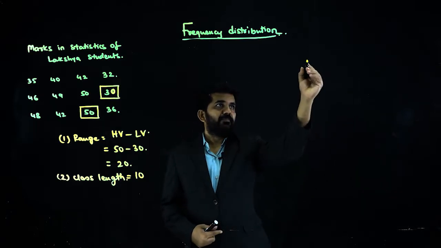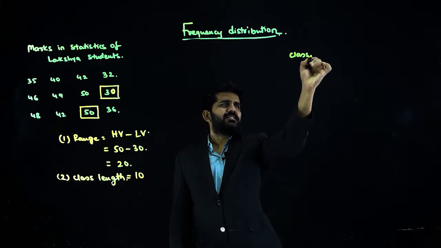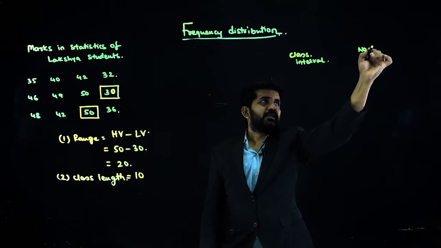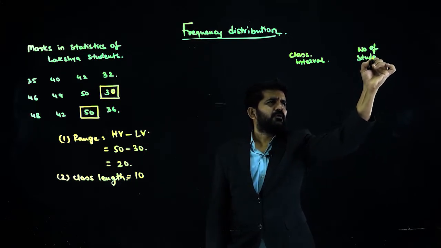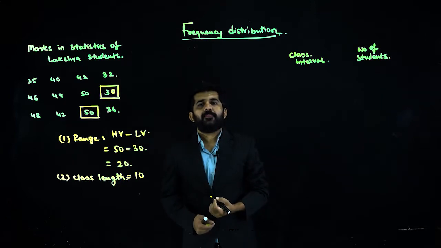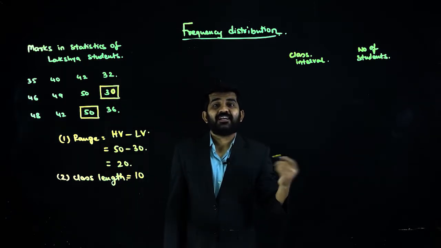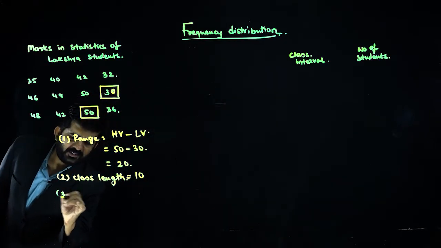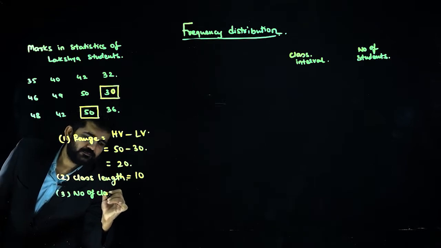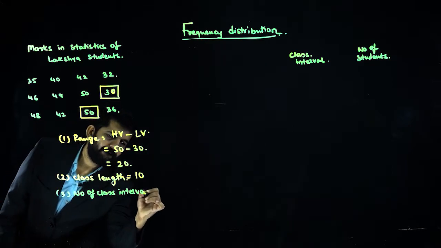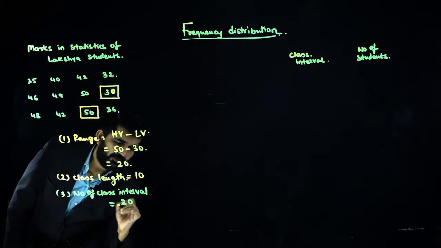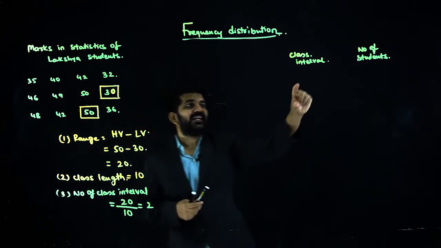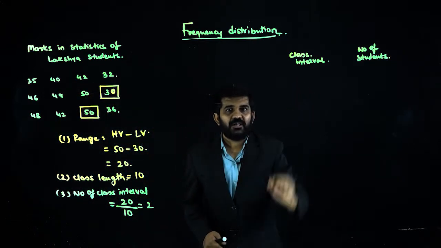Try to understand, I am making two parts. One is class interval, another is number of students. So what will be my class interval? First, I find out how many class intervals there will be. What is the range? 20. What is the class length? 10. So there will be two classes, so practically I'll have to write down two groups.